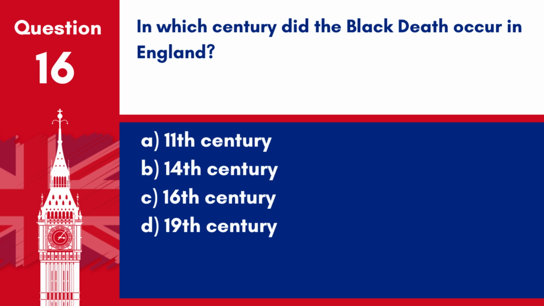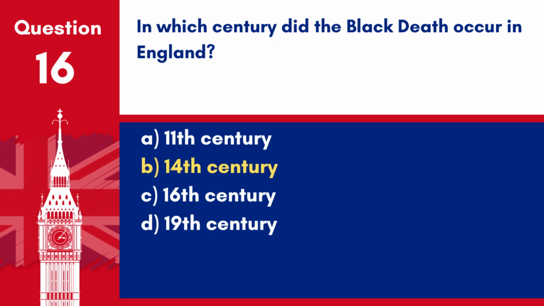Question 16. In which century did the Black Death occur in England? A. 11th century. B. 14th century. C. 16th century. D. 19th century. Answer: B. 14th century. The Black Death occurred in England in the 14th century, specifically in the mid-1300s.